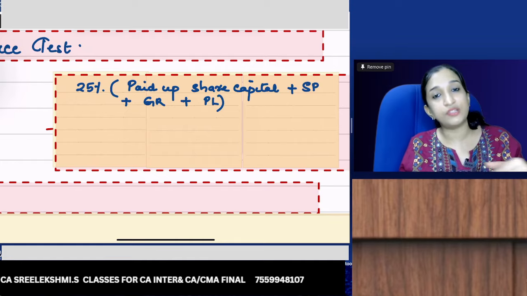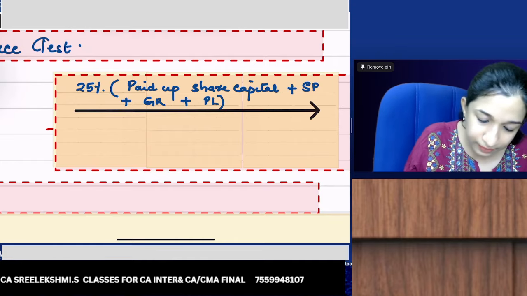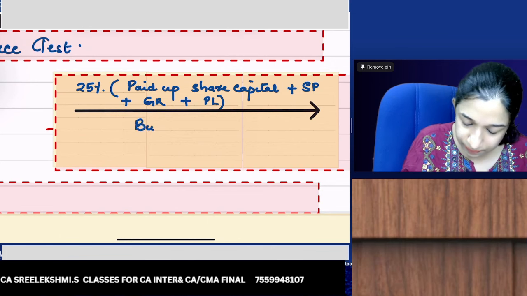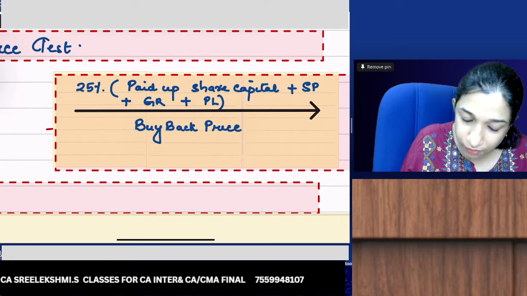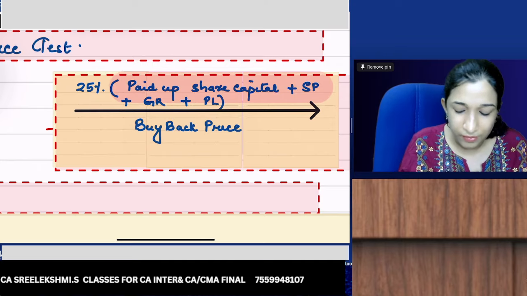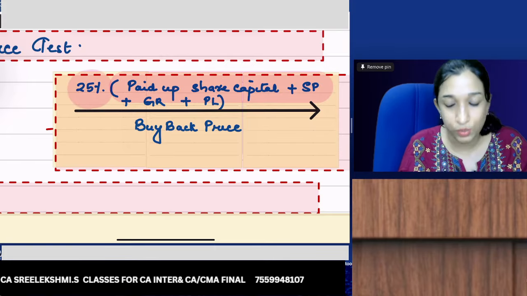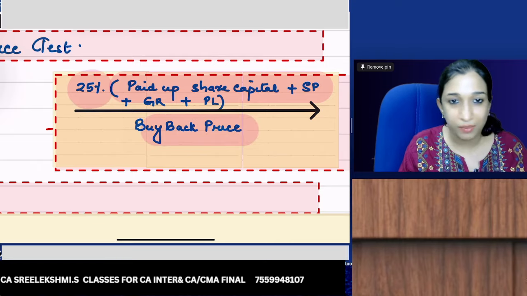Take the total of these four items into 25%; that is the fund you can use. Divided by buyback price, it gives you the maximum number of shares that can be bought back.